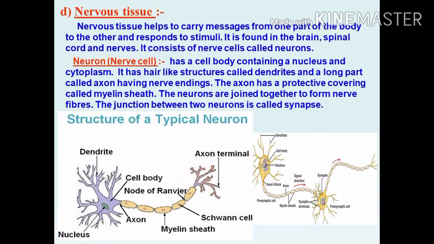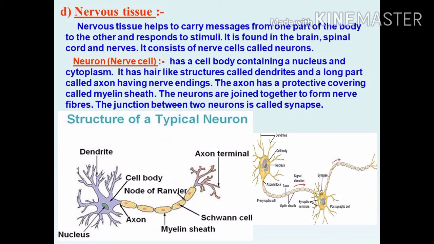Then the structure of neurons. It has a cell body, which is otherwise called cyton. Here they didn't mention it. See, the cell body is otherwise called cyton. The neuron has a cell body containing a nucleus and cytoplasm. It has hair-like structures called dendrites and a long part known as axon having nerve endings. The axon has a protective covering called myelin sheath. The neurons are joined together to form nerve fibers.